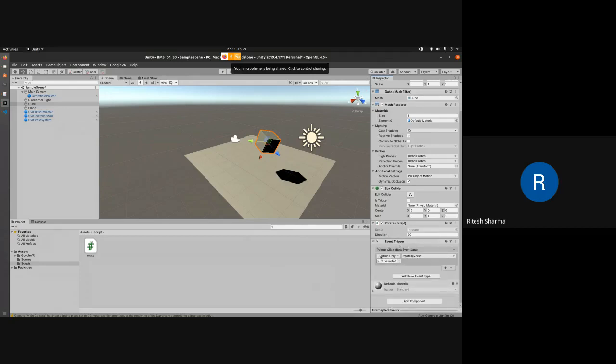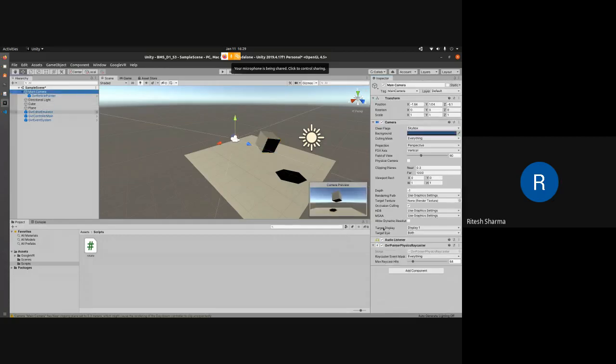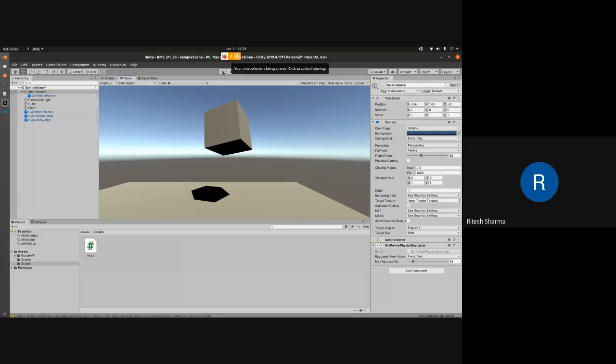What we mean by this is that whenever a pointer is clicked, when I'm on top of this object, it should call this particular function, and this function, as we have written in the script, reverses the direction. After that, we added a physics raycaster to our main camera, so that the camera can interact with the object, and finally played it.